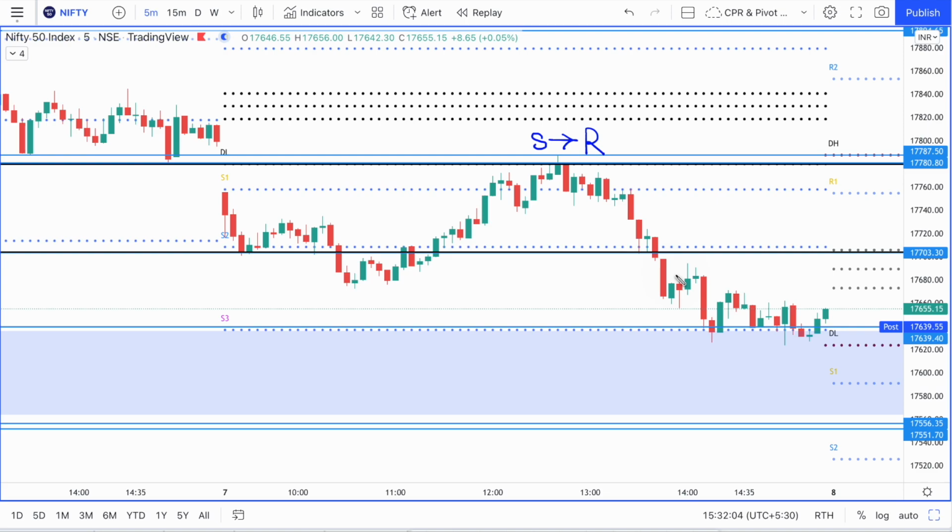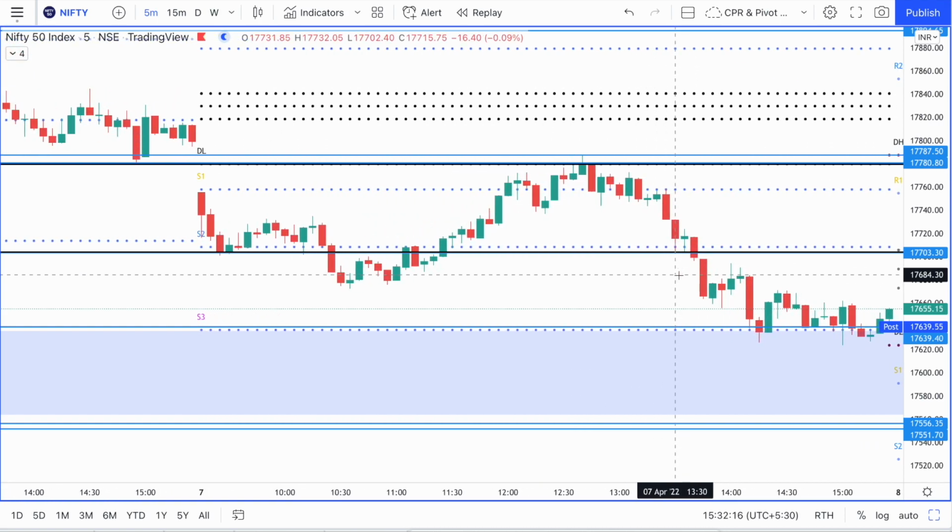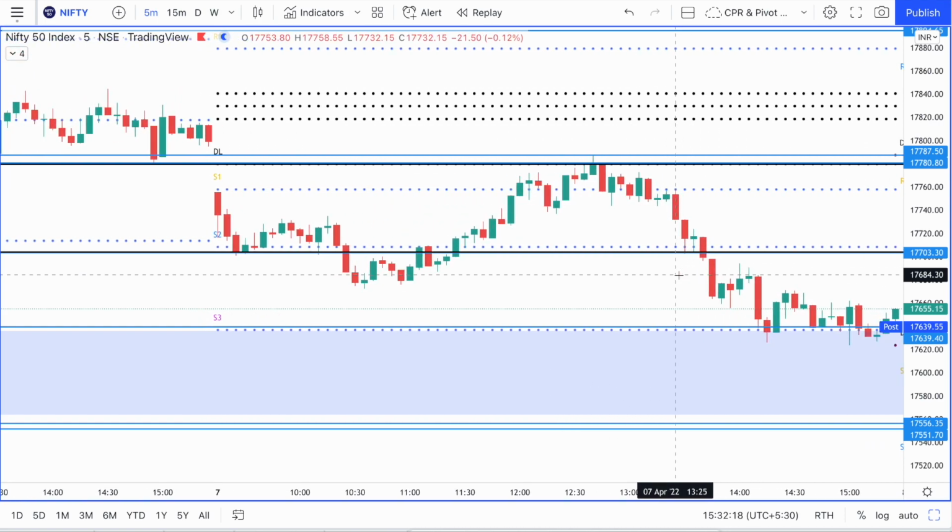So as I keep saying in every video, you have to very carefully mark areas because support becomes resistance and resistance becomes support depending on where the price approaches it from. And that is how it happened today. You could see how price took resistance at the previous day low and sharply fell.